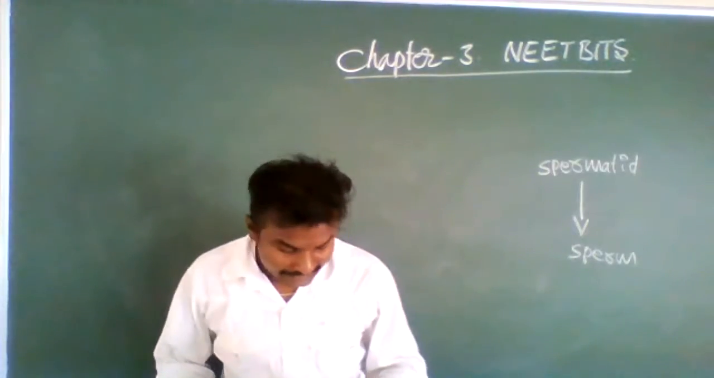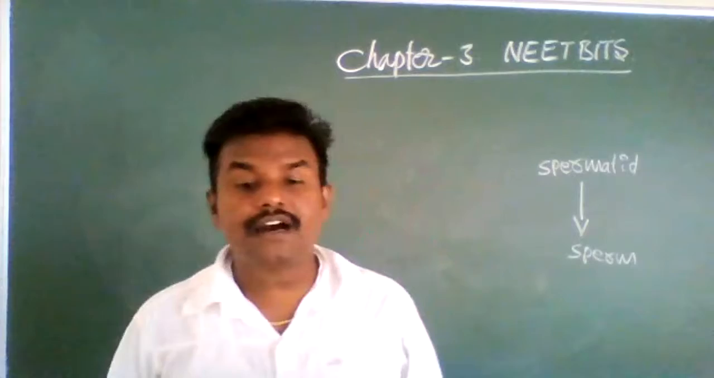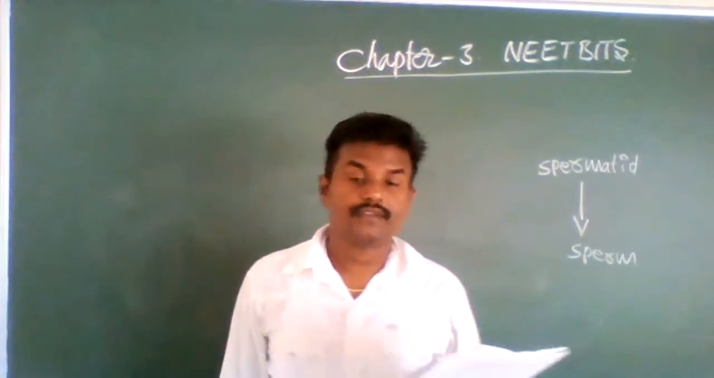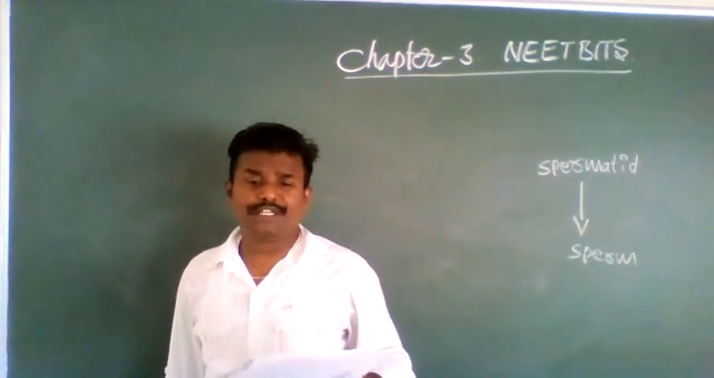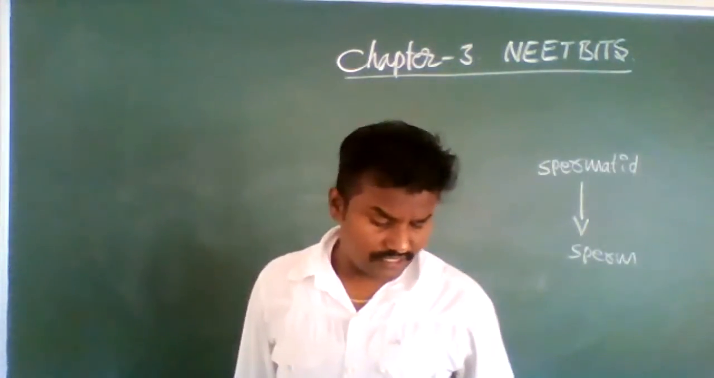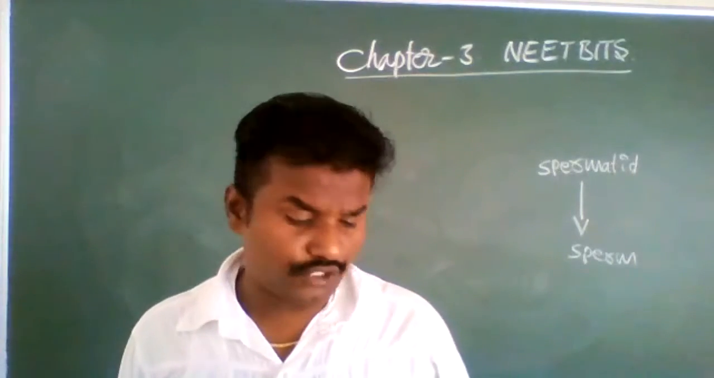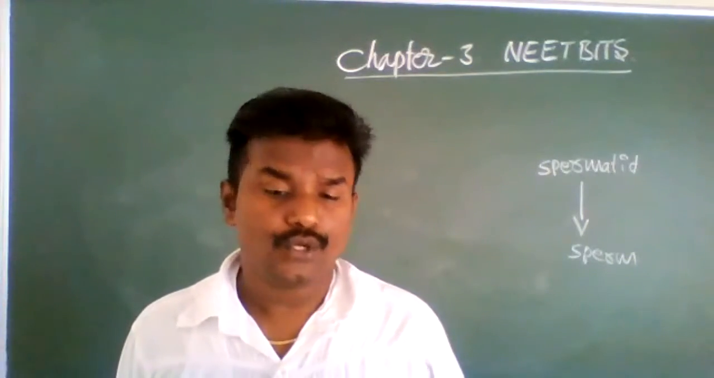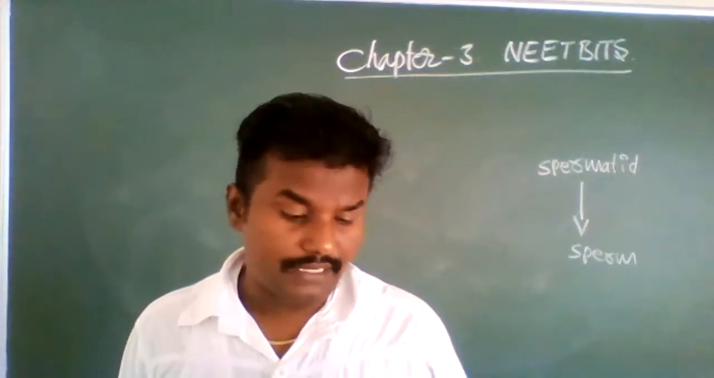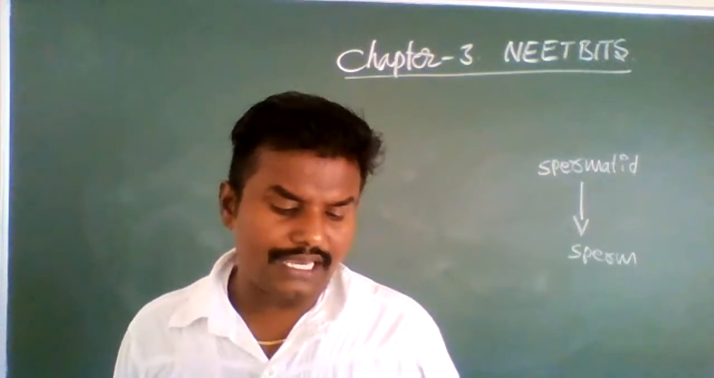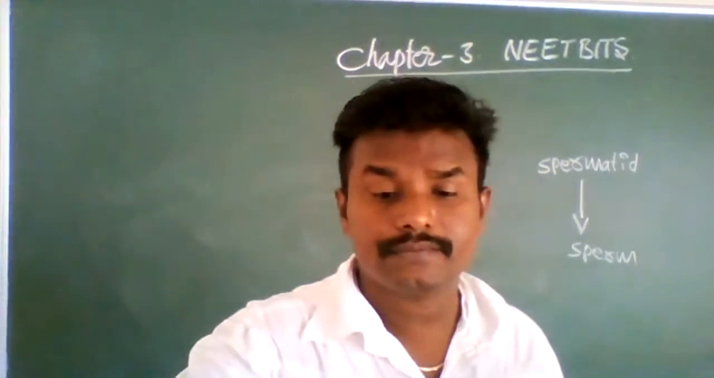Next, the human female reaches menopause at the age of, it is a known point, many times we discuss that, 50 years. So the 64th question: ovulation or release of ovum occurs on which day of the menstrual cycle?